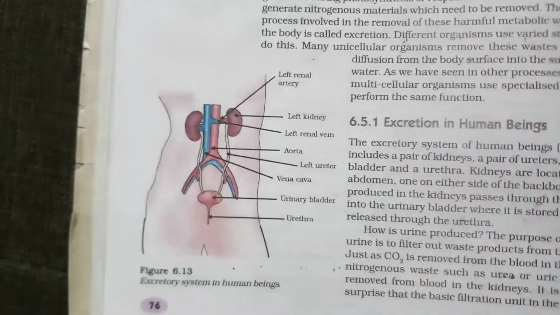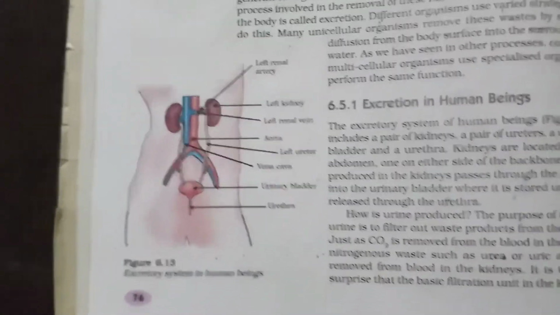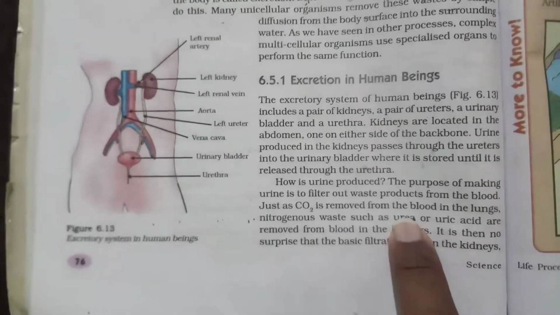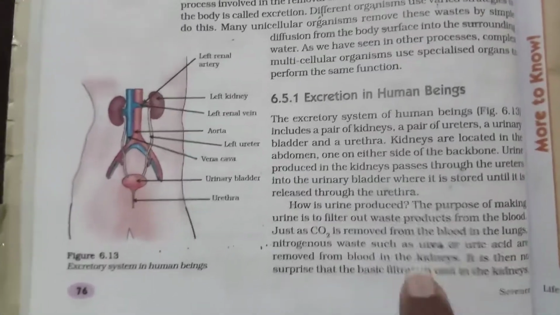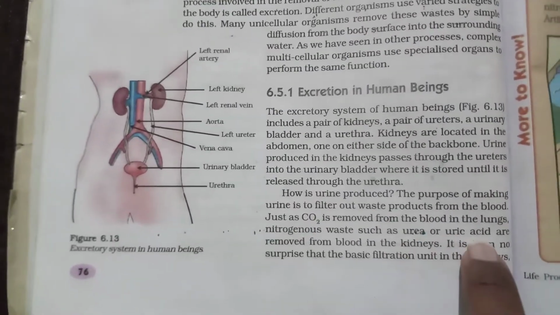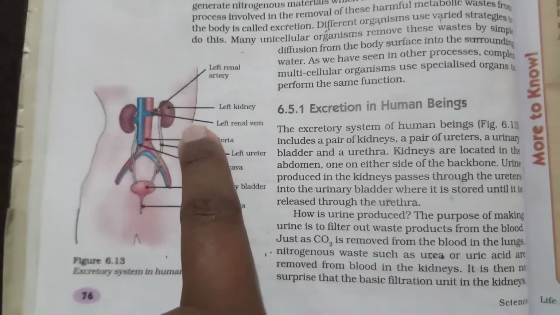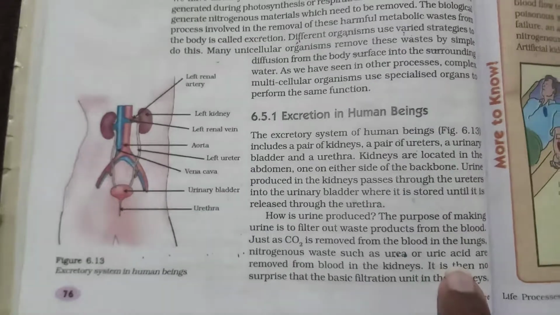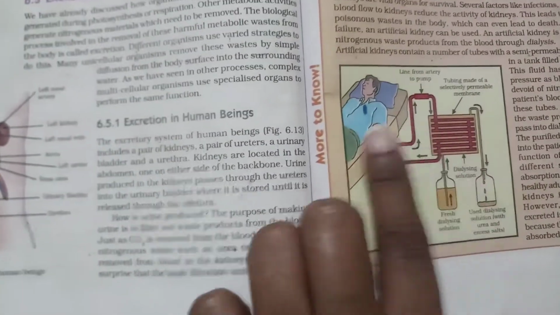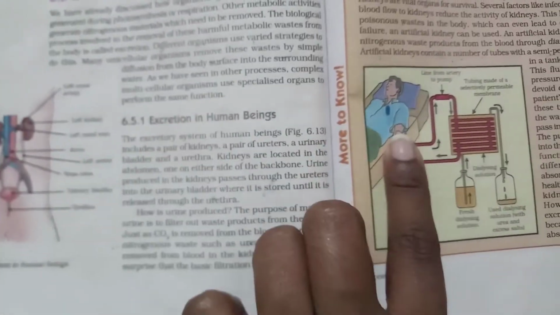So how come there are other things which are poisonous in the blood? Those other things are your urea and uric acid, right? So if the urea and uric acid is high, that means we have a chance of kidney failure. If the kidney fails, if this urea and uric acid increases, then we can go into the dialysis. That means my kidney is not at all working properly.